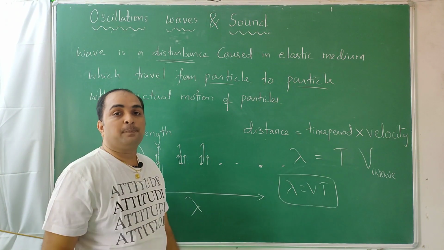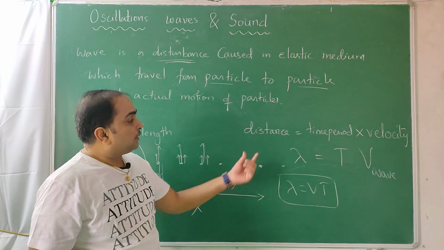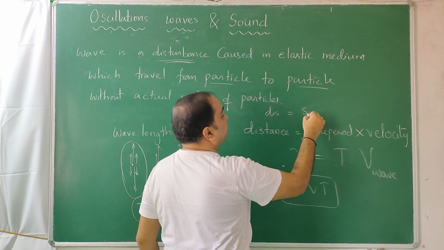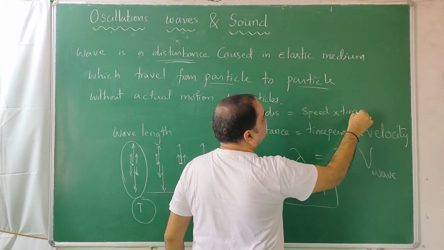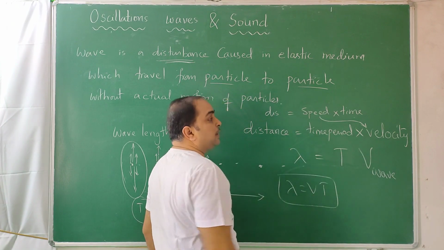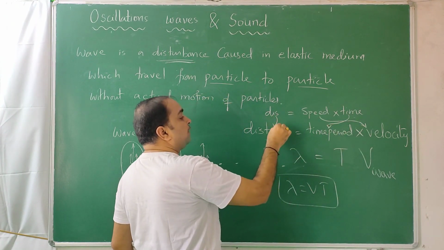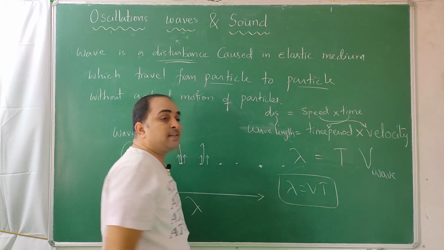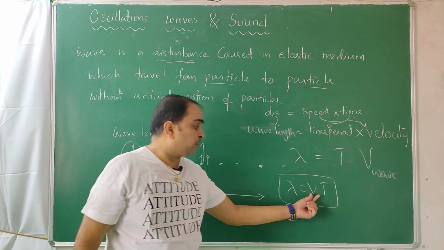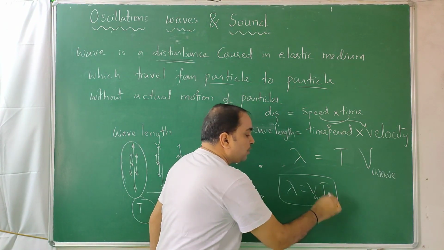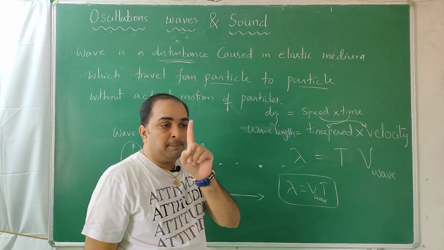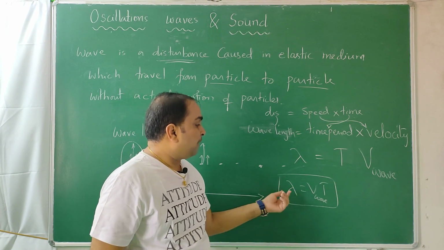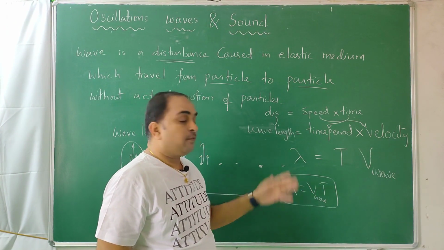So this connection is always true. Why? Distance is equal to speed into time. Here speed we are writing as wave velocity, time we are writing as time period, and the distance traveled we are writing as wavelength. So this is a general expression always applicable for any waves. If you know the wave speed, v, and any one particle's time period, multiply both, you will get the wavelength. And by knowing wavelength and time period, you can find wave speed, vice versa.